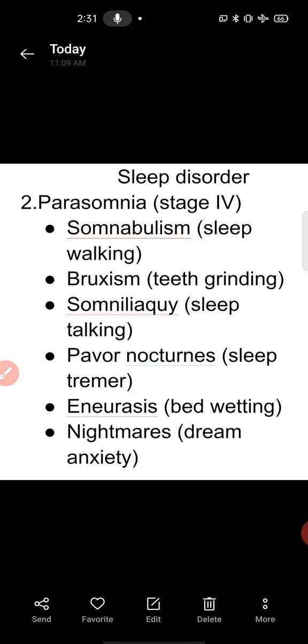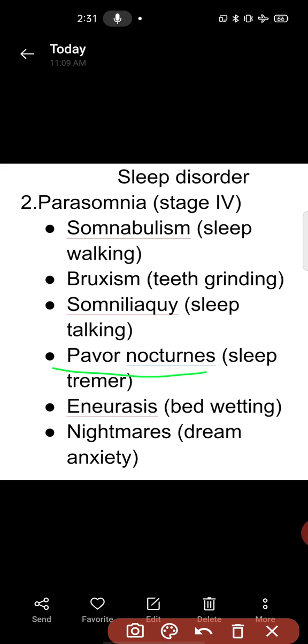Next here we mention pavor nocturnus. Pavor nocturnus means sleep tremor. A jerky movement starts during the sleep, that is called pavor nocturnus.